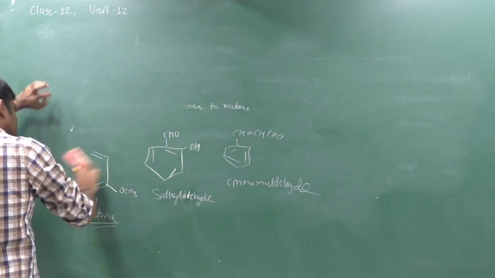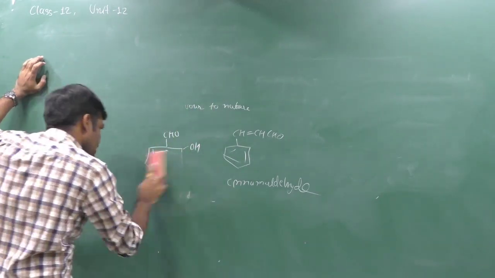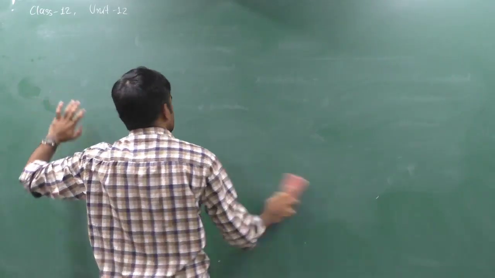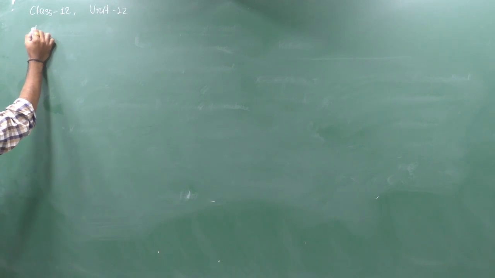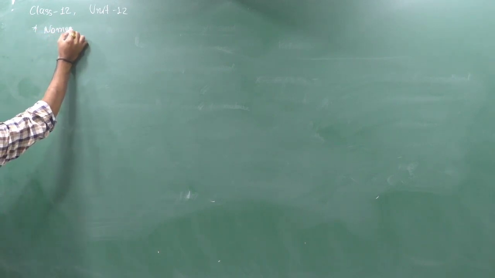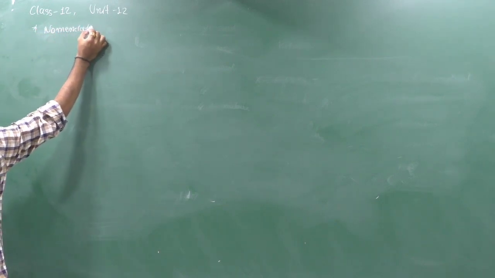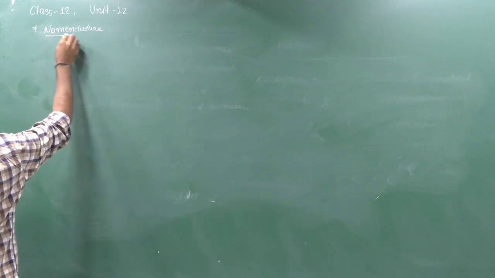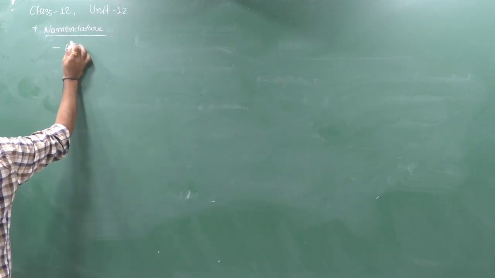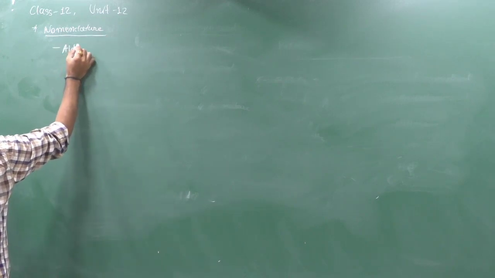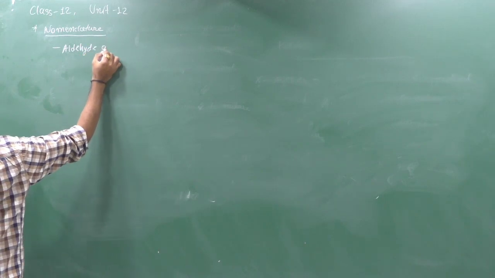The first point given in your textbook is nomenclature of these compounds. Here first we study the nomenclature of aldehyde and ketone.